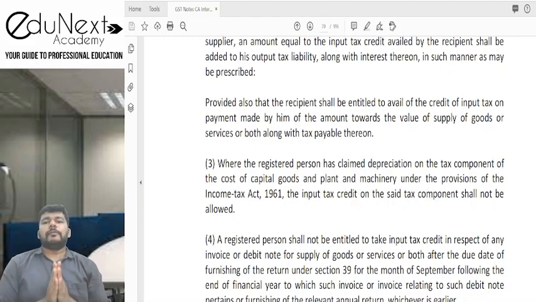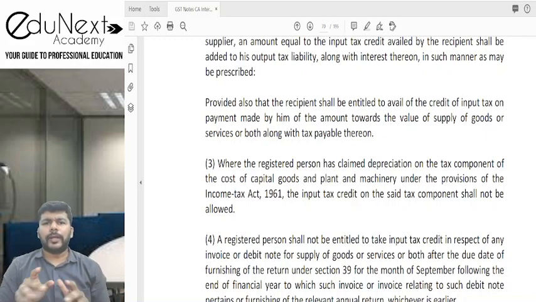In the first lecture, we discussed the provisions of section 16, where we talked about the eligibility and entitlement of input tax credit. We also discussed what is input tax credit. If you remember that example of with ITC, without ITC, वो एक table हमने discuss किया था. Thereafter, we discussed provisions of the eligibility of input tax credit, that every registered person is entitled to claim input tax credit in respect of all goods or services which he is using in the course of furtherance of business.